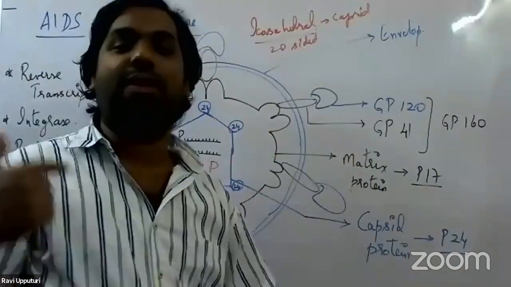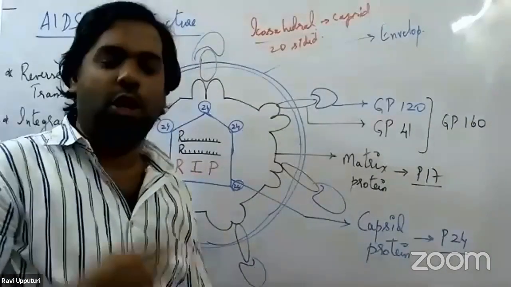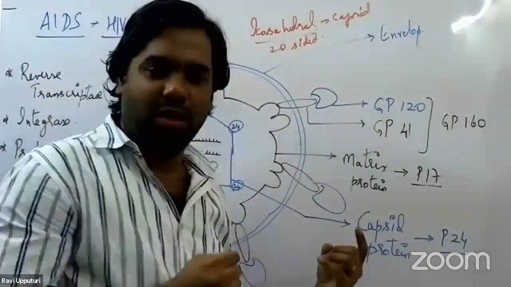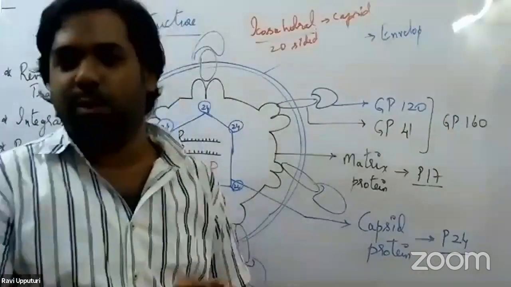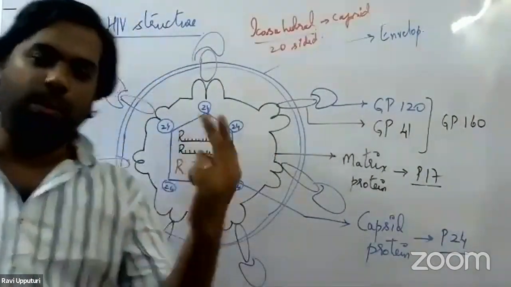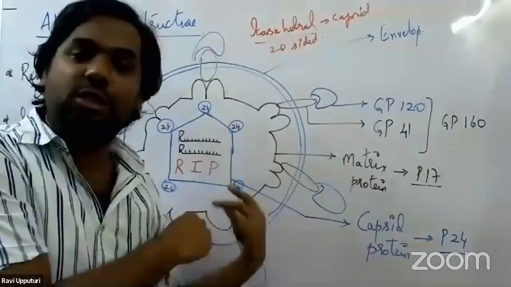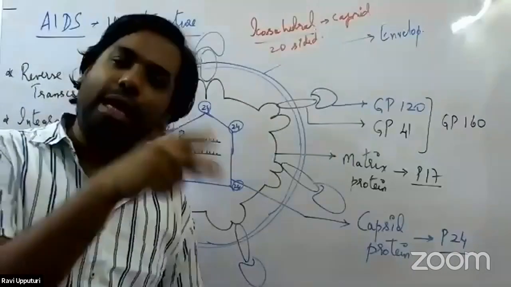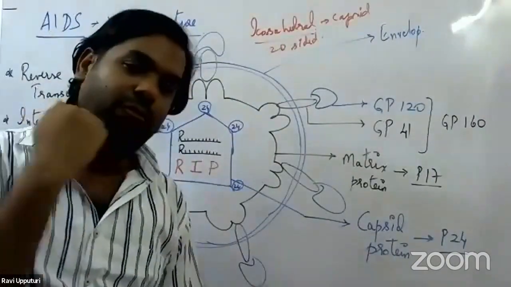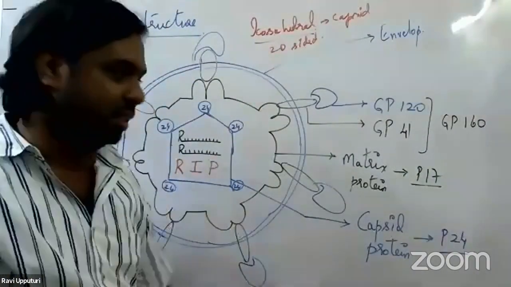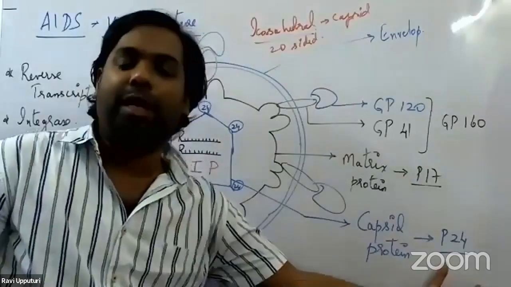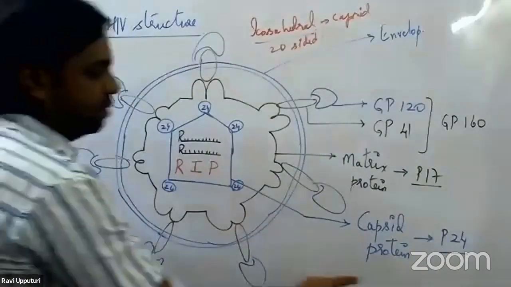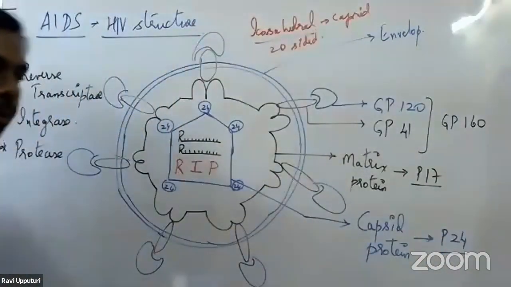Clinically, there is a lot of significance for this P24 protein, especially in the process of diagnosis. We have two important methods to diagnose HIV. One is ELISA, which you would have already studied, and the other is Western blot. ELISA is the preliminary test, and Western blot is the confirmatory test. In both cases, antibodies against P24 are identified to detect the disease.